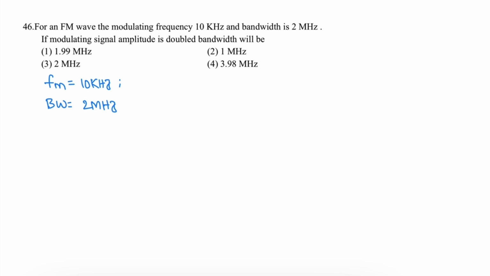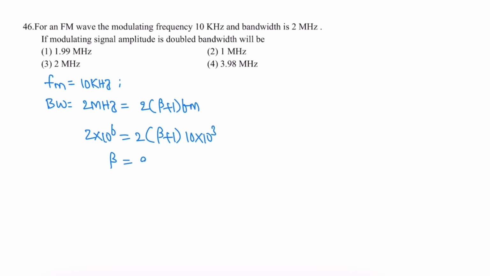Bandwidth of a frequency modulated signal is given as 2 into (beta plus 1) FM. So 2 into 10 power 6 equals 2 into (beta plus 1) into 10 power 3. From this, beta plus 1 is 100 and beta value is 99.